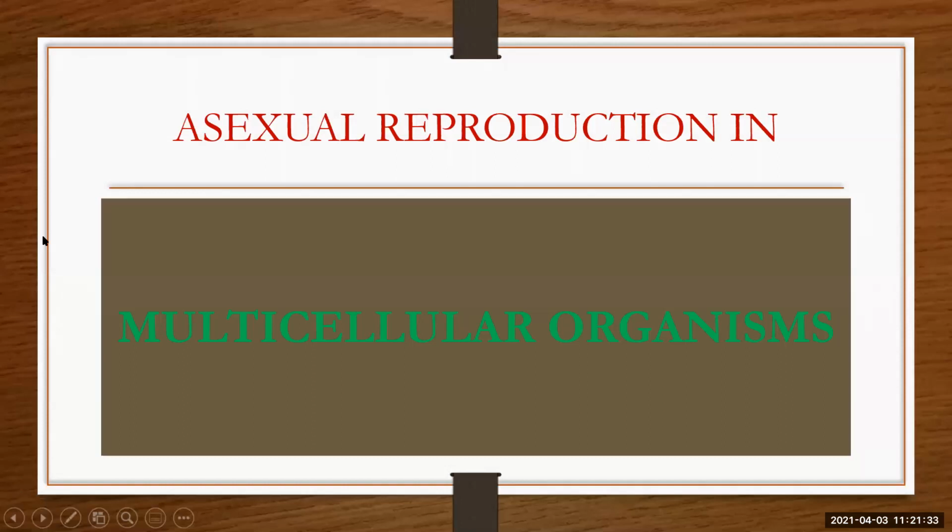So here we have completed asexual reproduction in unicellular organisms. In unicellular organisms, you will find fission and budding. In fission, you will find two types, binary fission and multiple fission. And budding you will find in yeast. Now we will move to the next one, that is asexual reproduction in multicellular organisms.